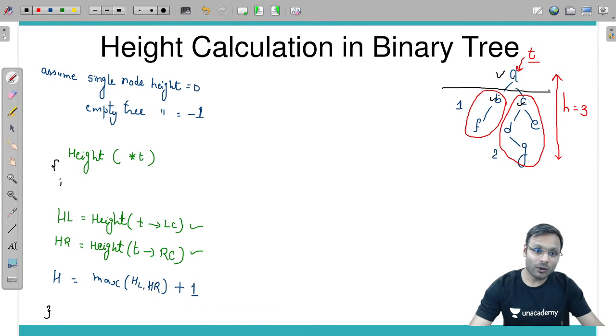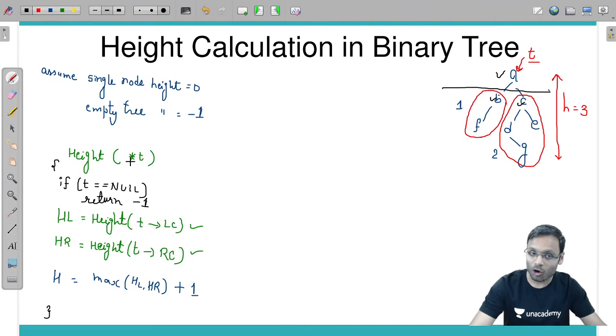So if you have called the height function with an empty tree, means t is equal to null. For an empty tree, what should I return? For an empty tree, I should return minus 1.